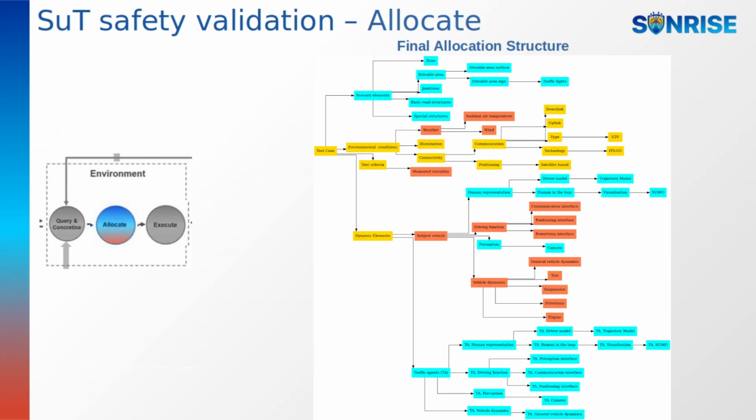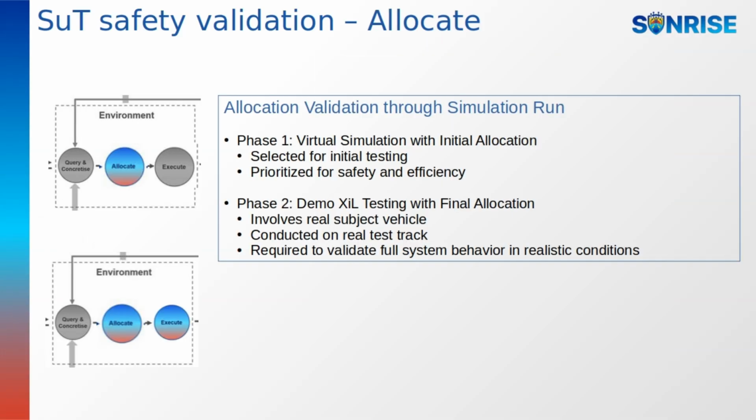Here is the final allocation structure. Blue components represent simulated elements, red indicate real-world parts, and gold are hybrid components. The subject vehicle, its driving functions, and dynamics are all real, connectivity and positioning are hybrid, while everything else remains simulated. Thus, we validate the allocate part of the SAF through both virtual and hybrid XIL testing. Virtual simulations were used to prioritize safety and efficiency.